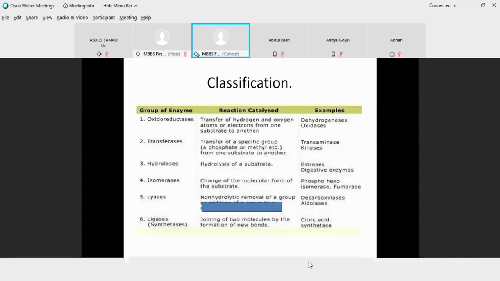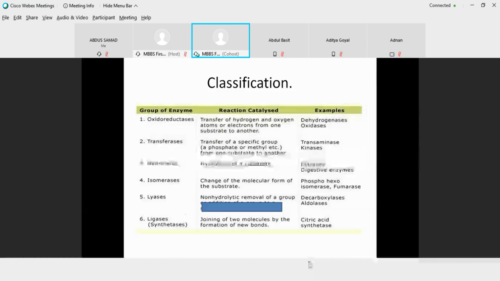So the first is oxidoreductase. When we classify the enzyme as an oxidoreductase, this means that it has the capability of carrying out oxidation and reduction simultaneously. You can name any of the dehydrogenases, like pyruvate dehydrogenase, alpha keto dehydrogenase. So all the dehydrogenases belong to oxidoreductases.